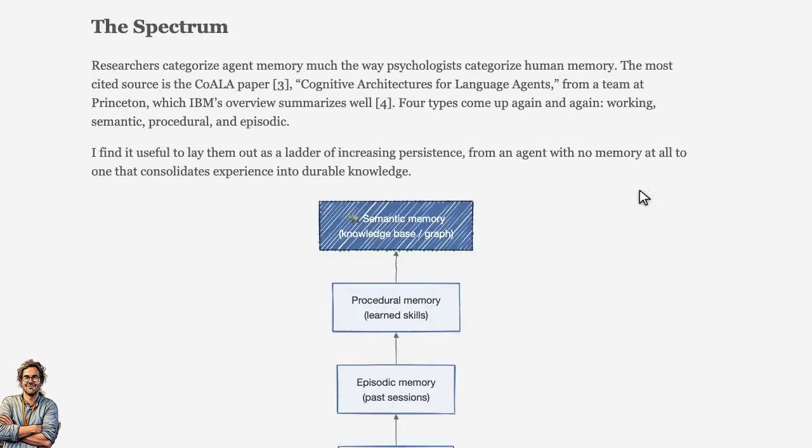So where does memory actually live? Researchers categorize agent memory much the way psychologists categorize human memory. The most cited source is the Koehler paper, Cognitive Architectures for Language Agents, from a team at Princeton, which IBM's overview summarizes well. Four types come up again and again: working, semantic, procedural, and episodic.